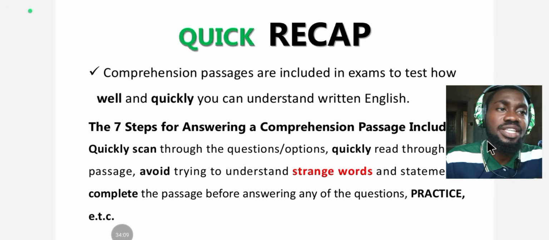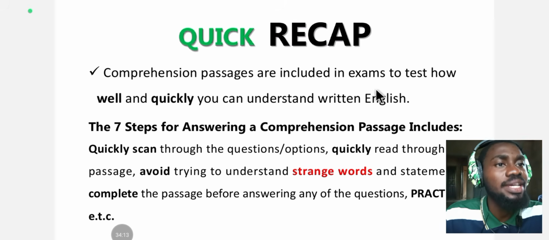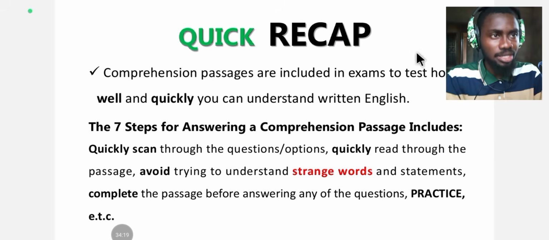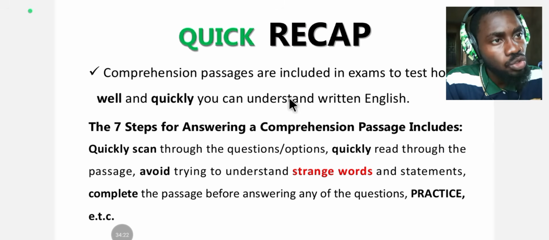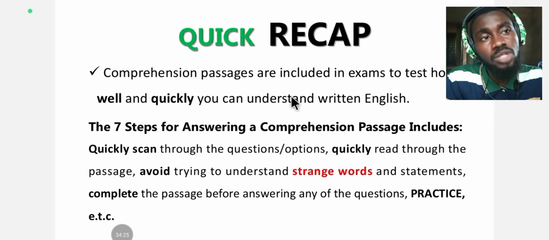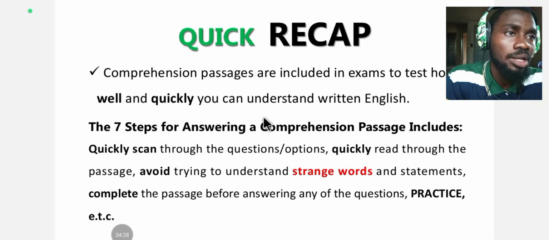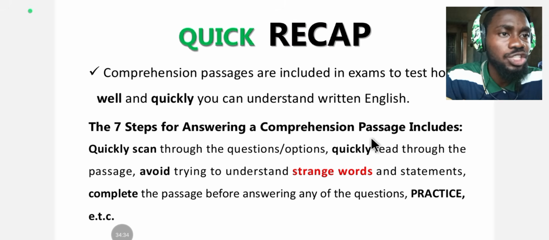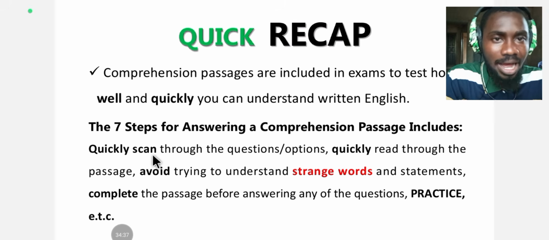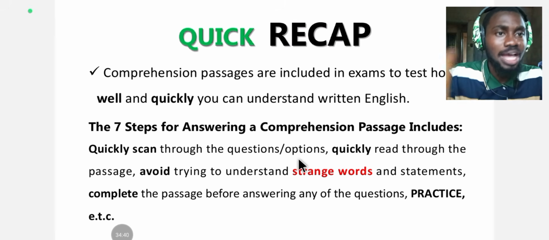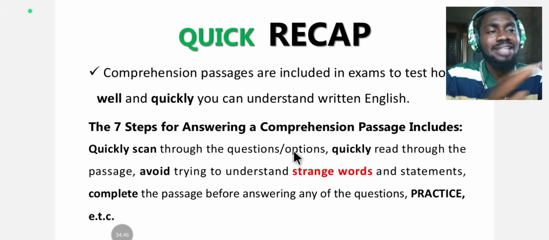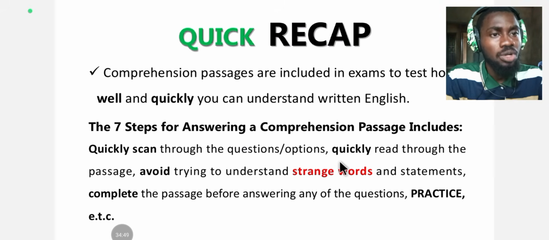A quick recap of this lecture: comprehension passages are included in exams to test how well and quickly you can understand written English. That is the aim of including comprehension in examinations. The examiners want to test how quickly and how well you can understand written English. The seven steps of answering a comprehension passage include: quick scan. You scan through the questions and the options real quick, and as you do that, you try to memorize as many keywords and statements as possible. Then the second is to quickly read through the passage.